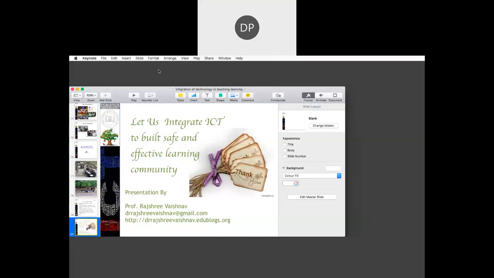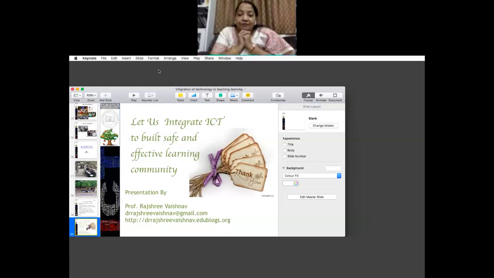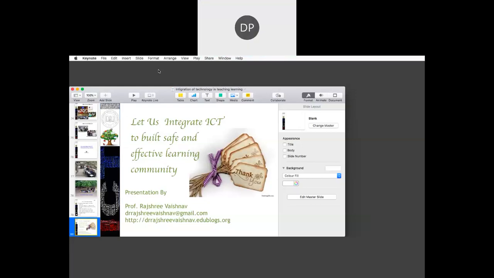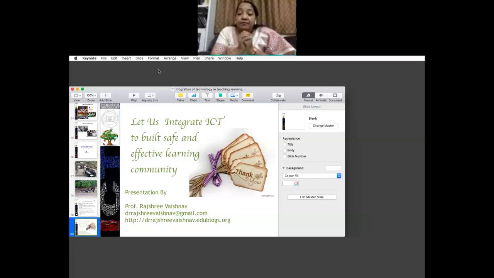Yes. The basic meaning of effective teaching is if a teacher is able to reach each and every learner according to the need of the learner. Because you must be knowing that in our higher education classroom, you all are higher education teachers, you have 3 different categories of learners.